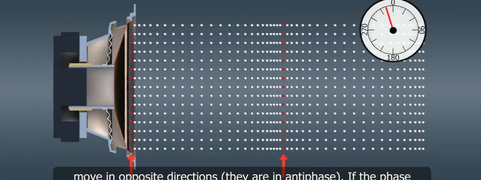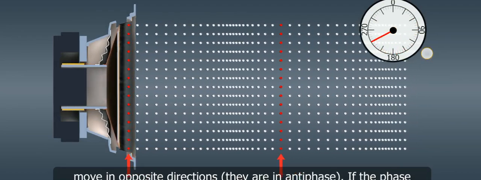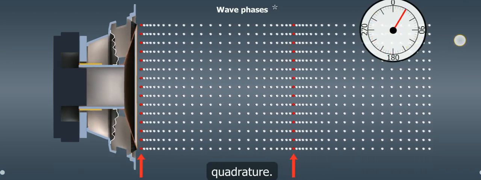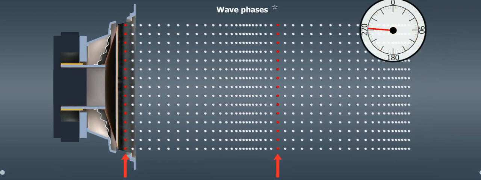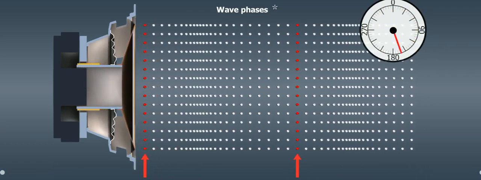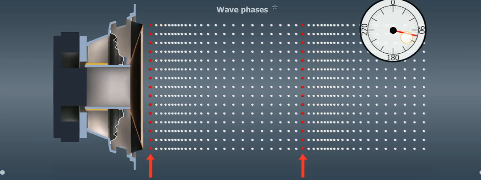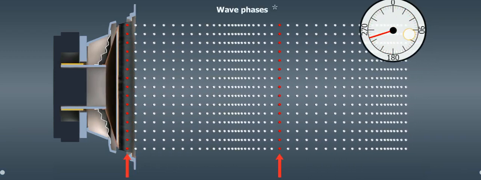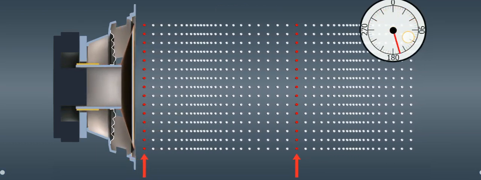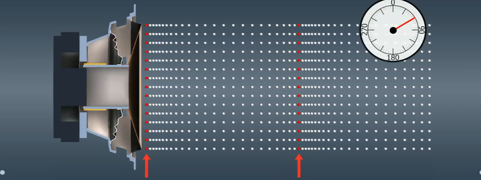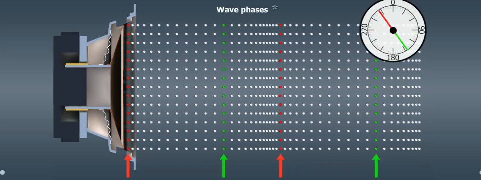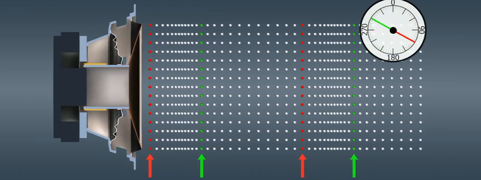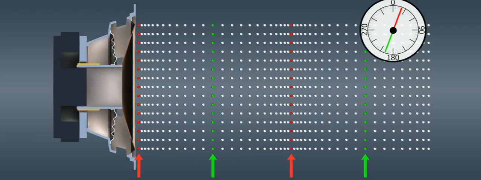Since vibration is a cyclic process, the current position of a particle within a cycle can be characterized by a 0 to 360-degree angle. The displacement of a particle from the equilibrium position depends on its current phase. Particles that are in phase move in the same direction at all times, so the phase difference between them is 0. If the phase difference between the vibrating particles is 180 degrees, the particles always move in opposite directions.